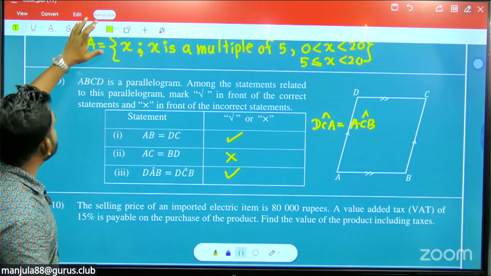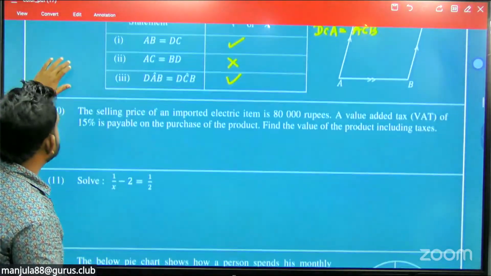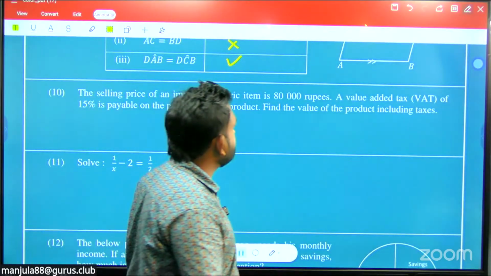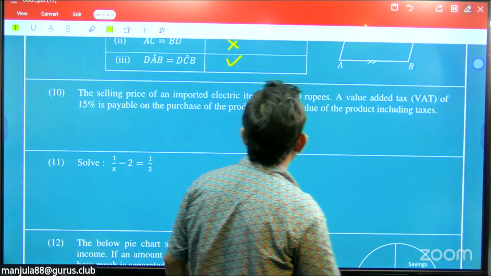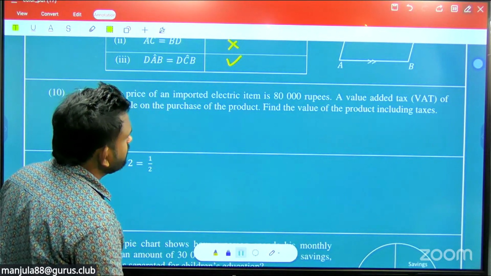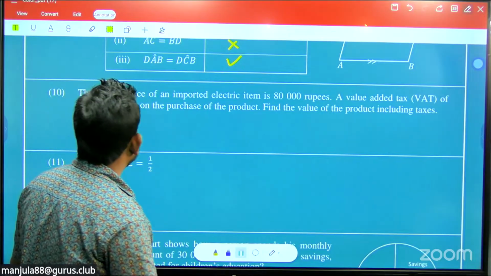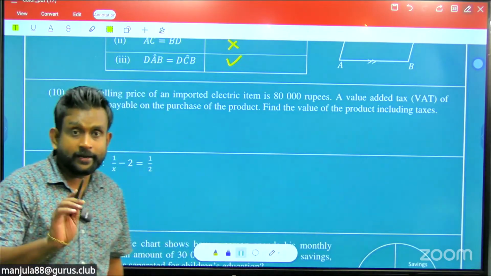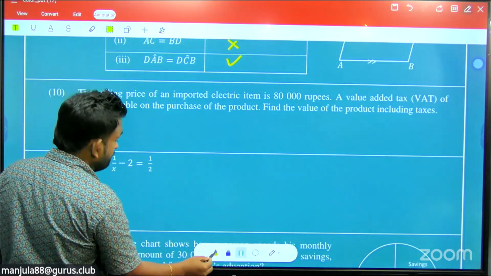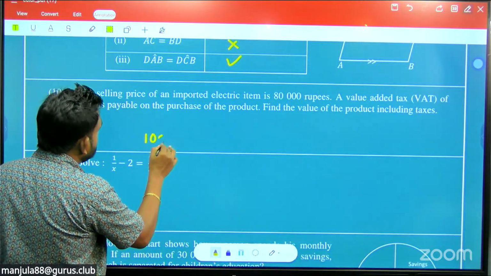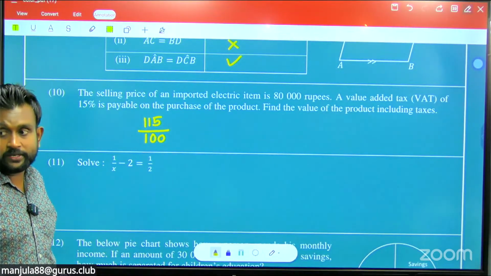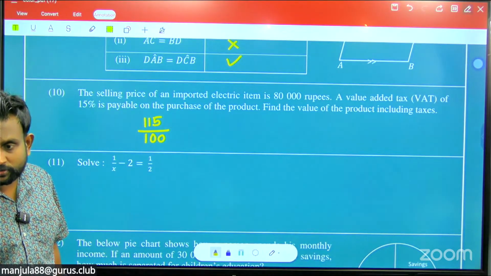Right. Question number 10. The selling price of an imported electric item is worth 80,000 rupees. A value added tax of 15% is payable on the purchase of the product. Find the value of the product including tax. Including tax, in one shot you can apply the equation. How? If the initial value is 100, then with tax the value is 115. That is what 15% means.